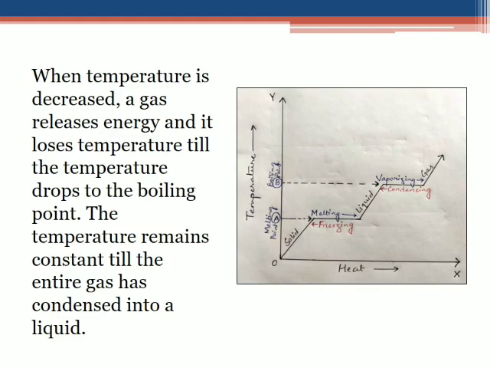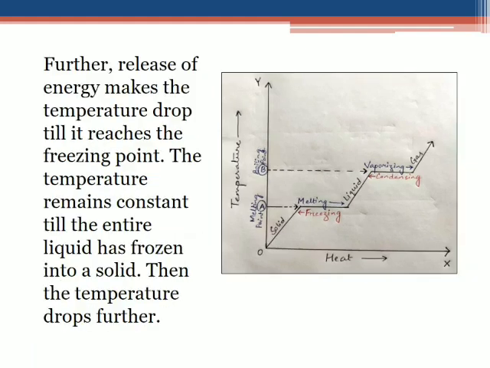Now if you look at the diagram, you will notice that when temperature is decreased and as gas releases energy, it loses temperature, and that temperature starts decreasing. It decreases till it reaches the boiling point. And then the temperature will remain constant till the entire gas has condensed into a liquid. So any more release of energy will decrease the temperature till it reaches the freezing point. The temperature will remain constant till the entire liquid has frozen into a solid. After that, the temperature will drop further.